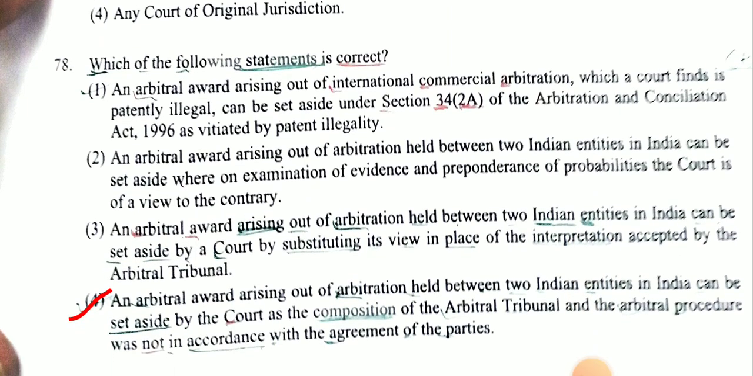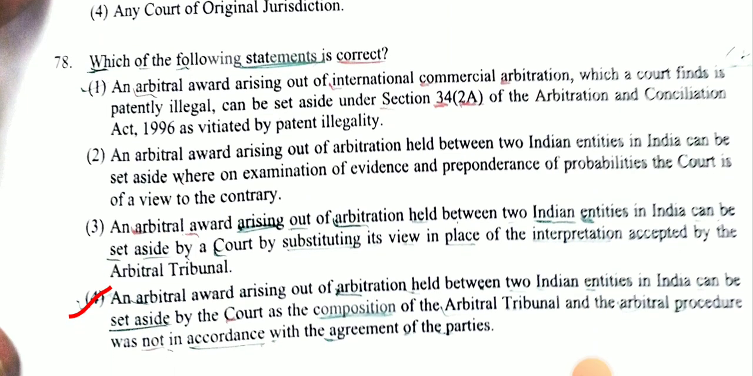Next question. Which of the following statements is correct? And the correct statement is: an arbitral award arising out of arbitration held between two Indian entities in India can be set aside by the court as the composition of the arbitral tribunal and the arbitral procedure was not in accordance with the agreement of the parties.